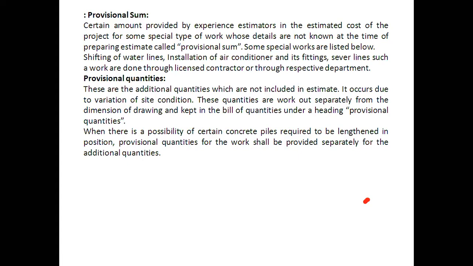Okay, once again, please remember what is provisional sum. Very simple to understand. Provisional sum is nothing but a certain amount which is being provided by the experienced estimators in the estimated cost of the project for some special type of work whose details are not known at the time of preparing the estimate. Okay, so what happens, now we are going to prepare the estimate, correct? Now we have considered suppose 40 quantities.